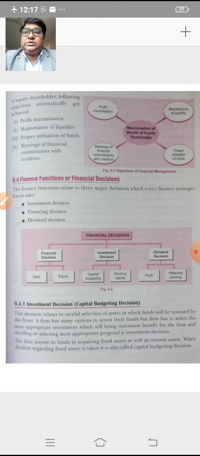So this decision must be taken after careful planning and evaluating all the effects of the decision, because adverse consequences may be very heavy. So this is what the financial decision is, and I hope you understood this point.